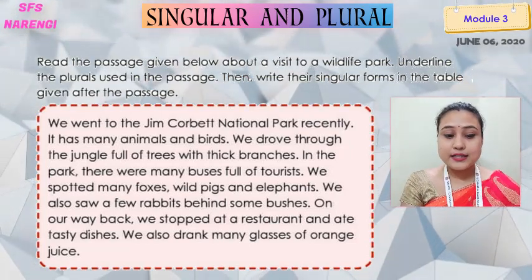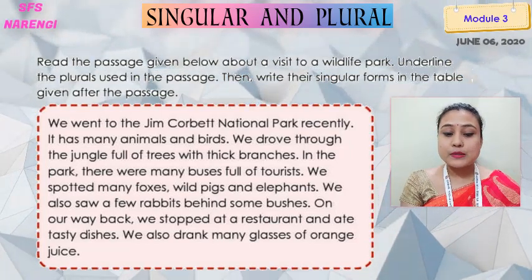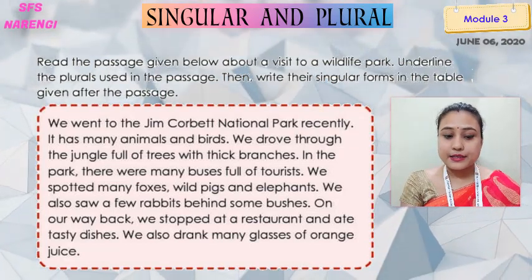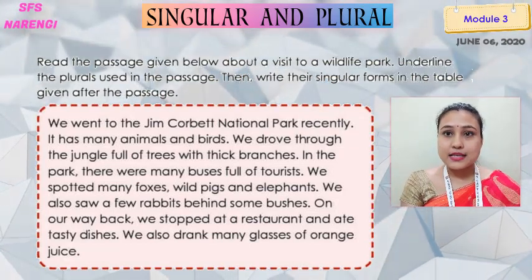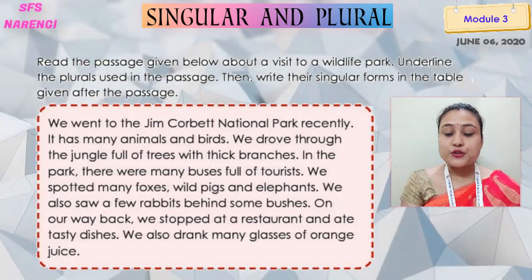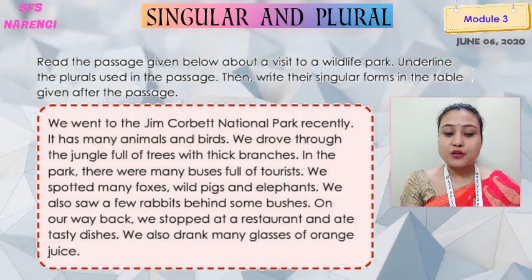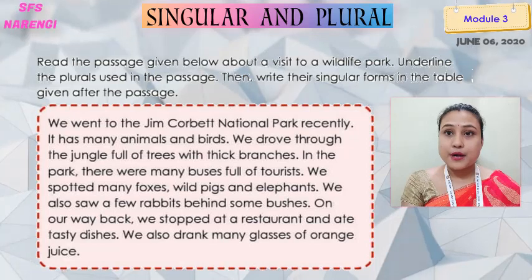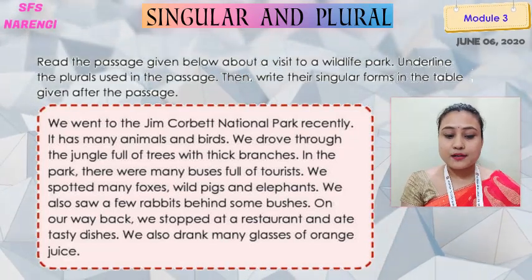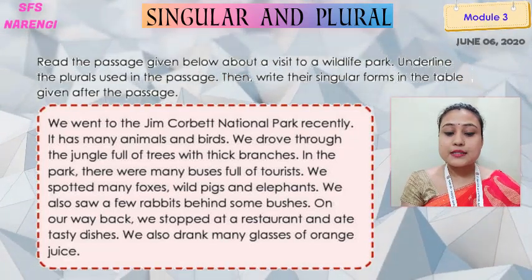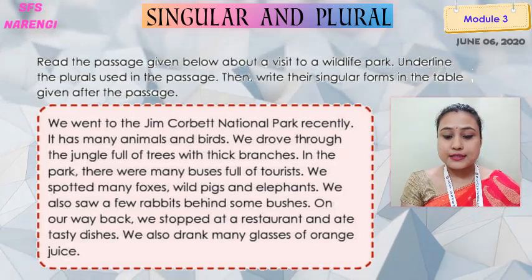So here I read, we went to Jim Corbett National Park recently. It has many animals and birds. We drove through the jungle full of trees with thick branches. In the park, there were many buses full of tourists.